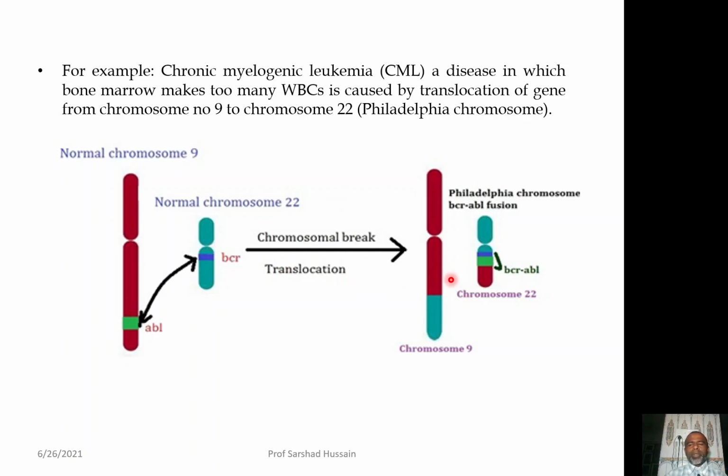Basically, because of the new combination of the gene, new positional effect, that is BCR and ABL, the number of WBCs produced is much more as compared to the normal number. So, it is a type of cancerous disease. So, now this chromosome 22 is called the Philadelphia chromosome, and basically the exchange takes place between these two, that this portion of the 22 comes to this, and this portion of chromosome 9 goes to this. So, this is how it is the interchange of the part between the non-homologous chromosome.